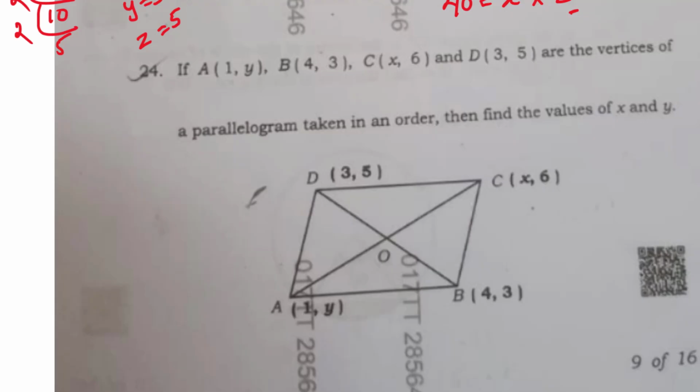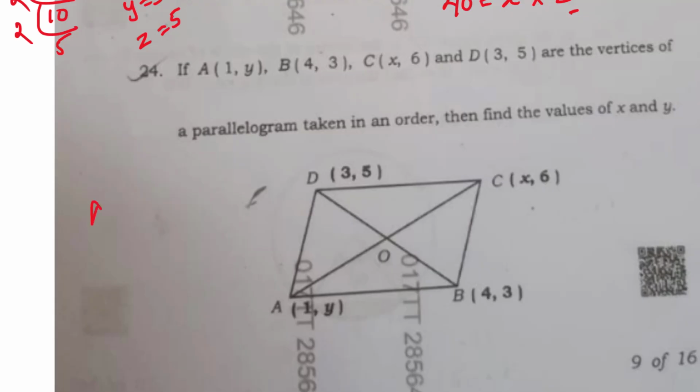If A(1, y), B(4, 3), C(x, 6) and D(3, 5) are the vertices of a parallelogram taken in order, find the values of x and y. Here clearly you have to understand that the diagonals divide each other equally, right? So you can use midpoint formula here and you can find out the answer.